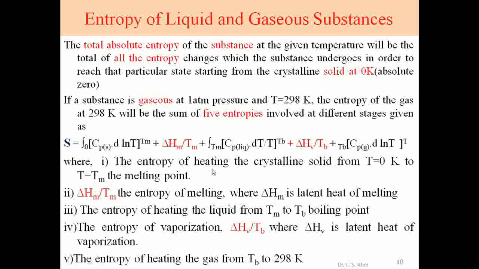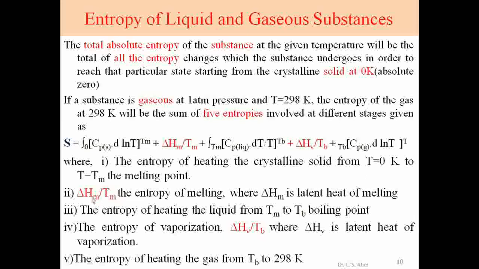First is the entropy of heating of crystalline solid from 0 Kelvin to Tm. What is Tm? Tm is the melting point of that substance. This first term is calculated using the integral of Cp of solid d ln T, where temperature changes from absolute 0 to the melting point of that solid substance. The substance is gaseous, but at absolute 0 Kelvin it remains in solid form, and that solid goes into molten form, the liquid state, at its melting point. That is the first step.